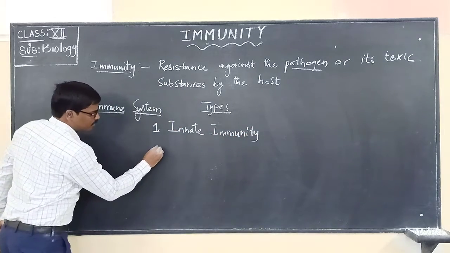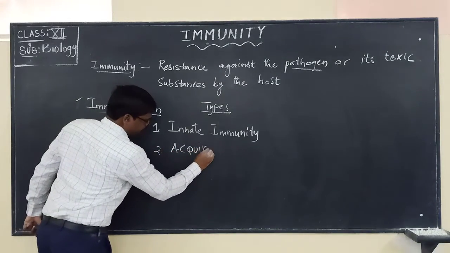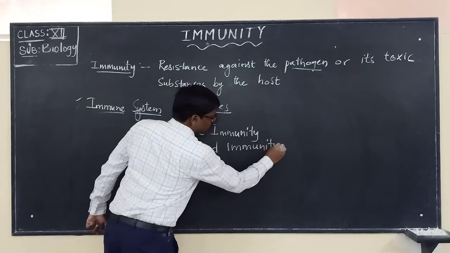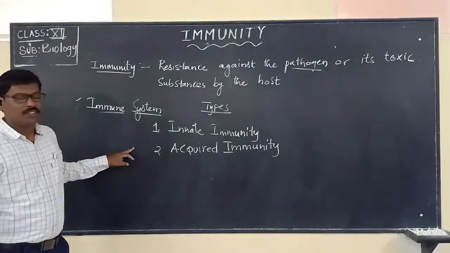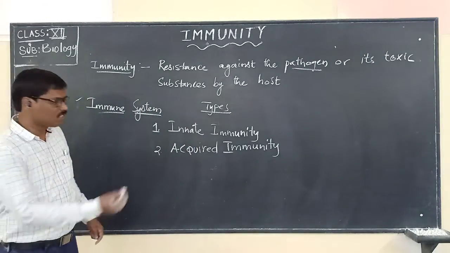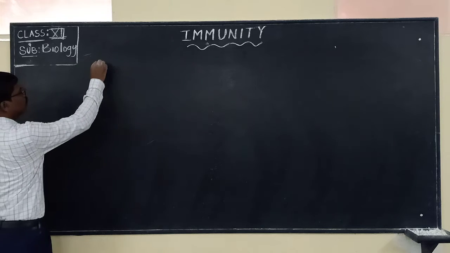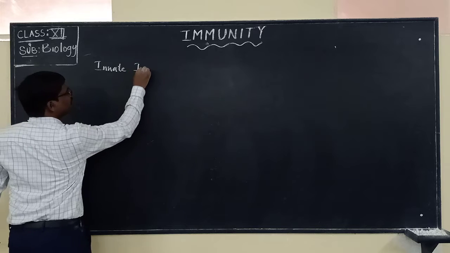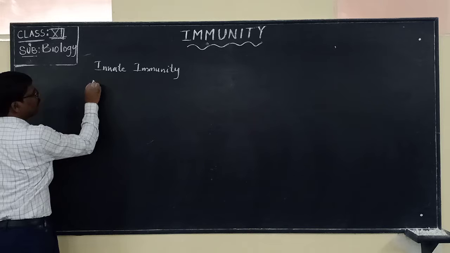And the second type is called the acquired immunity. So here we came across two types, innate immunity and acquired immunity. Let us try to understand innate and acquired immunity. So we said now that there are two types called what? Innate immunity, and the other one which we said is the acquired immunity.